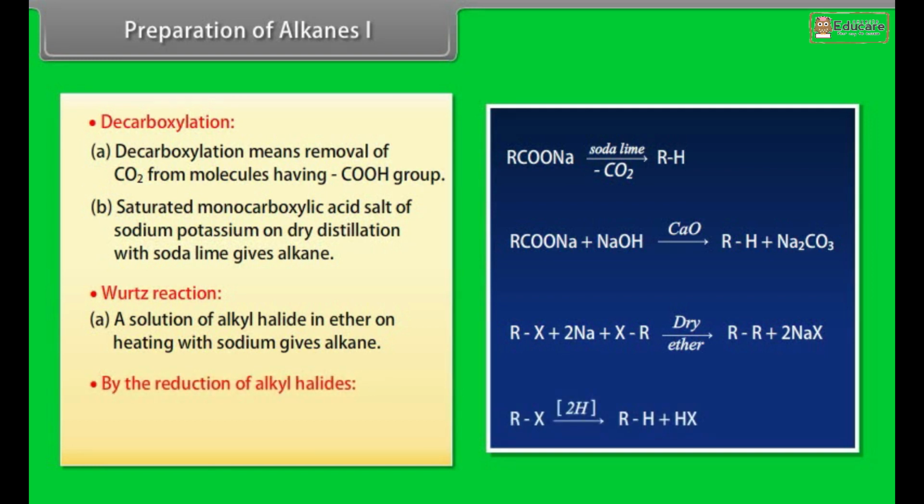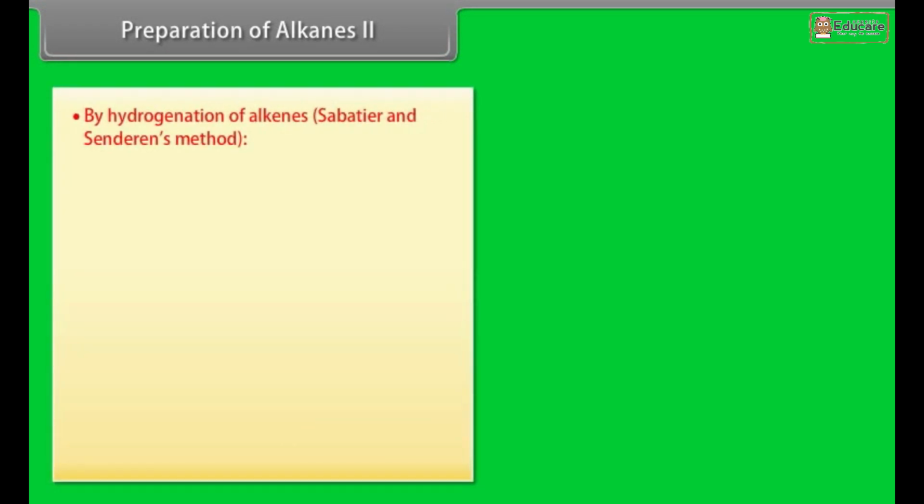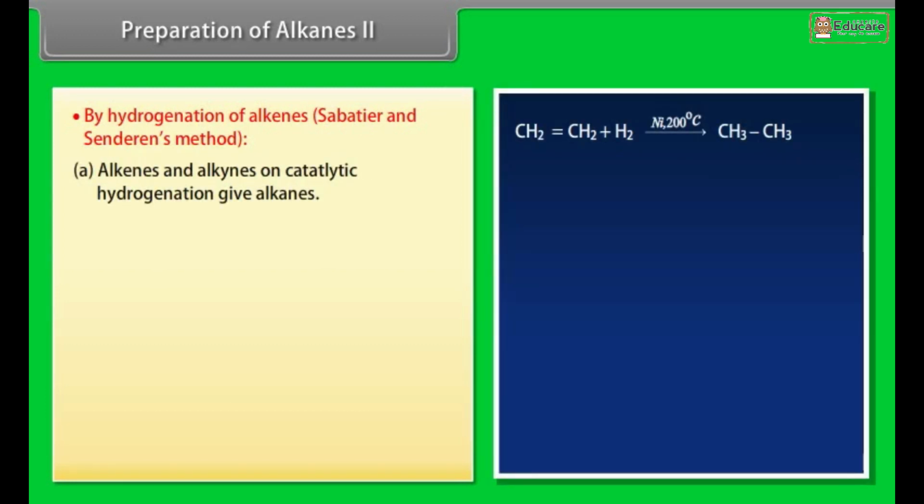By reduction of alkyl halides. Alkyl halides on reduction with nascent hydrogen form alkanes. Preparation of alkane, part 2. By hydrogenation of alkenes, Sabatier and Senderens' method. Alkenes and alkynes on catalytic hydrogenation give alkanes.